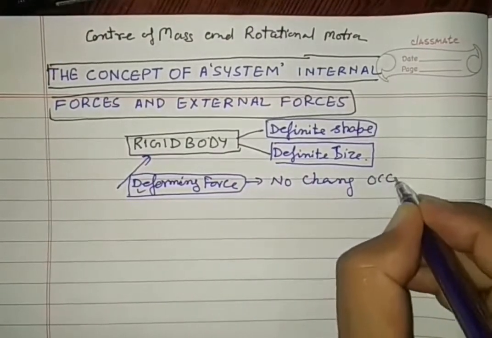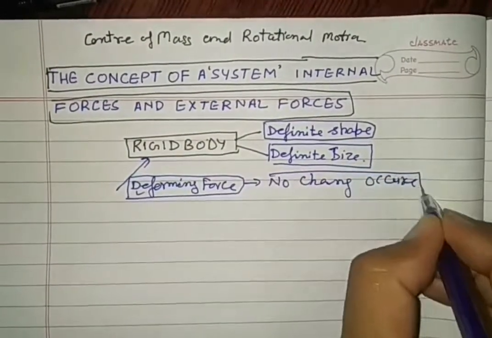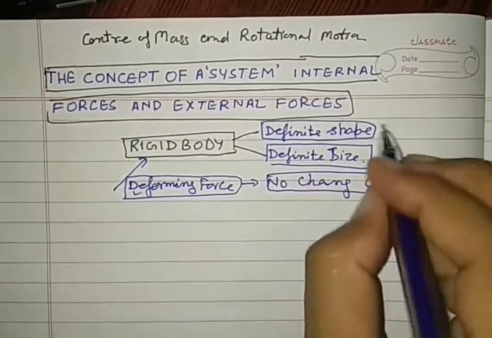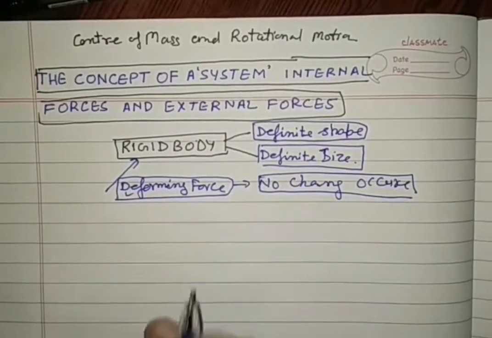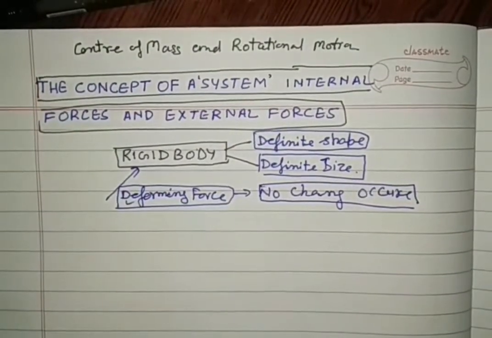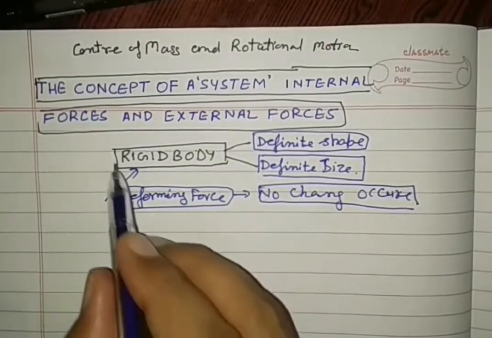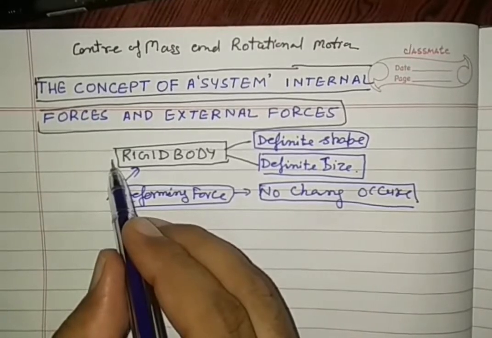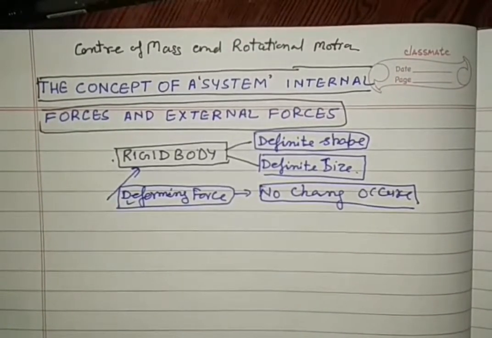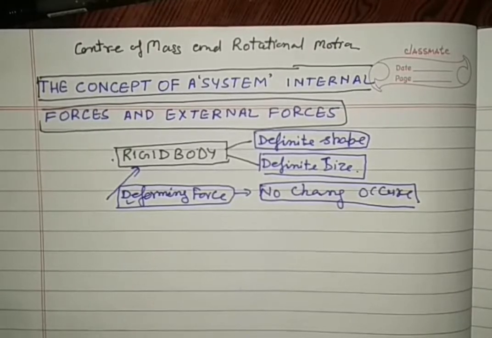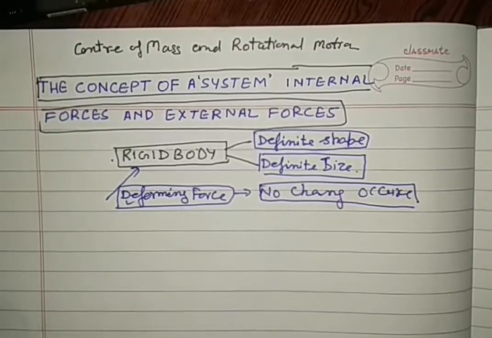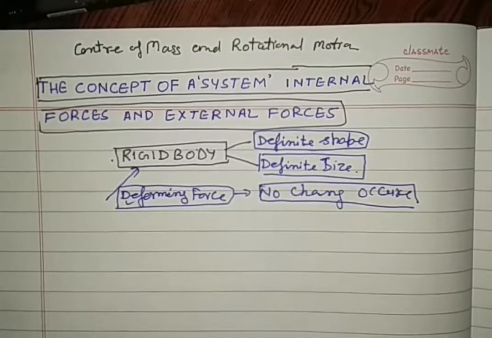Under a deforming force, no change occurs in the body. If no change occurs in the shape and size of a body, then this body is said to be a rigid body. Why have I taken the name of rigid body? Because the physics and mathematics of rotatory motion and center of mass that we are going to study is only for the rigid body, not for a non-rigid body.